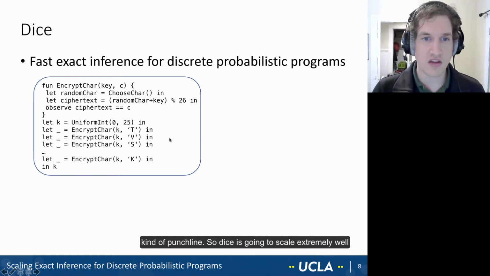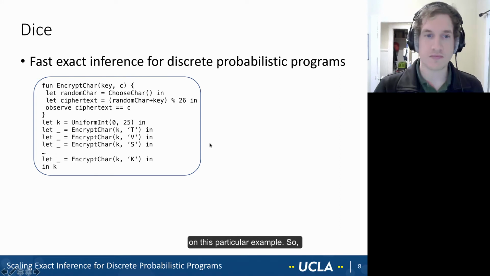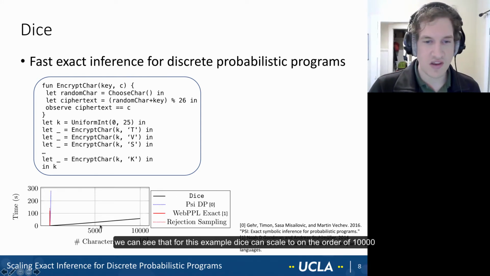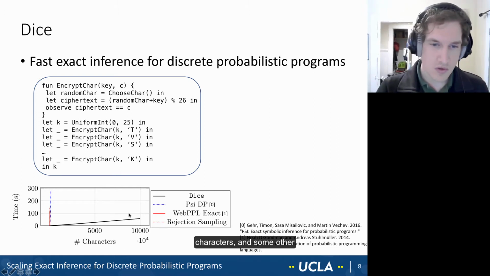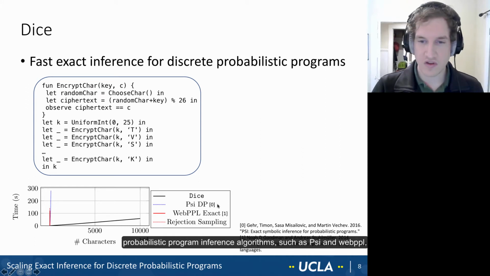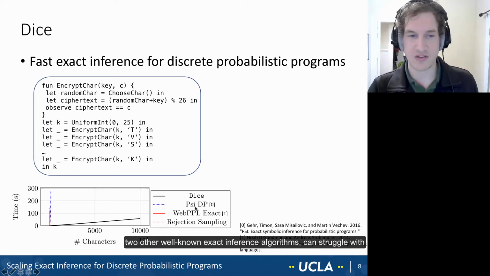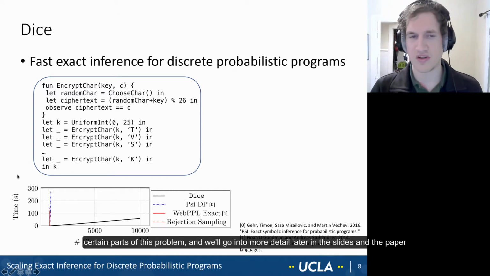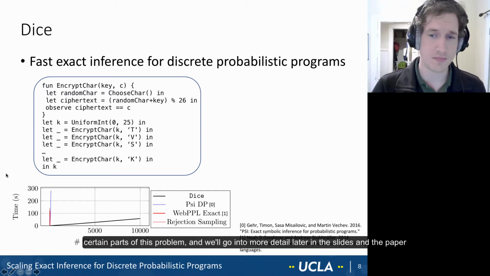Dice is going to scale extremely well in this particular example. We can see that for this example, dice can scale to on the order of 10,000 characters. And some other probabilistic program inference algorithms, such as Psi and WebPPL, two well-known exact probabilistic inference algorithms, can struggle with certain parts of this problem. We'll go into more detail why later in the slides and in the paper.